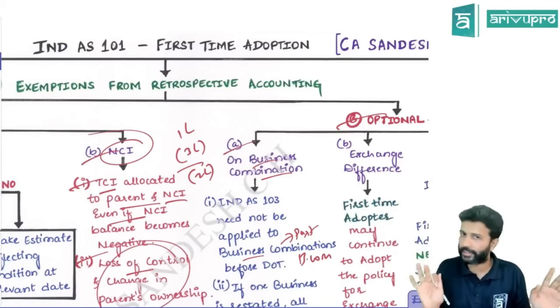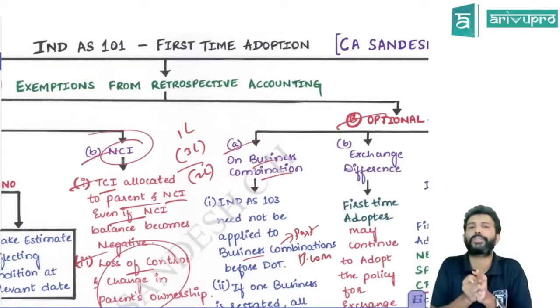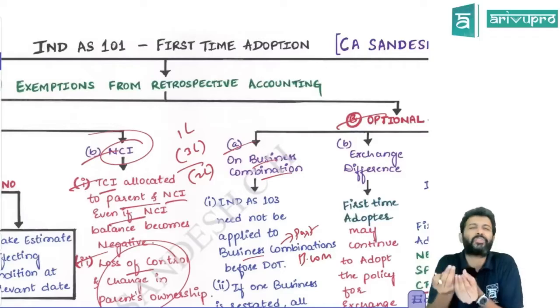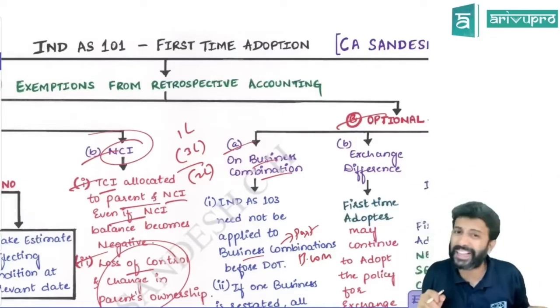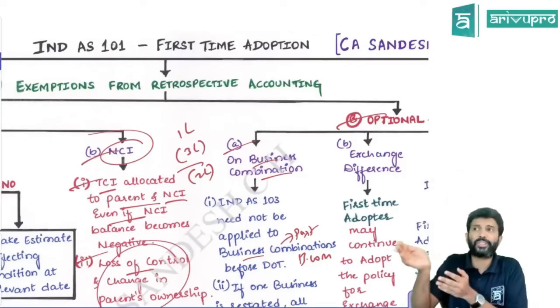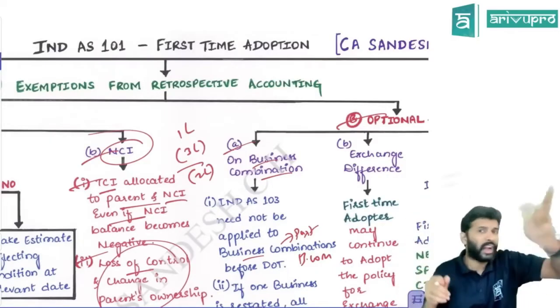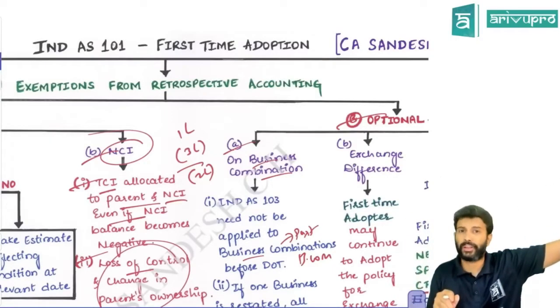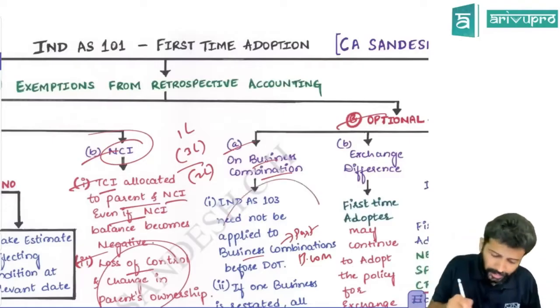Okay, there are differences. So what optional exemption is given over here? Business combination is not a small activity, right? There are many assets involved, etc. That's the reason. And Ind AS 103 says you have to find out fair value. Accounting standard doesn't talk about fair value, AS 14 there. Okay, so there are differences.